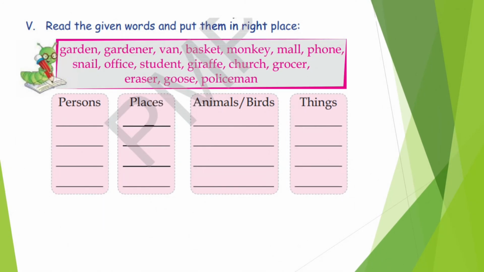Alright, children. So here we have another exercise, which is to read the given words and put them in the right place. So here we have many words, children, and we have to divide all these names as per persons, places, animals and birds and things. Alright, children,